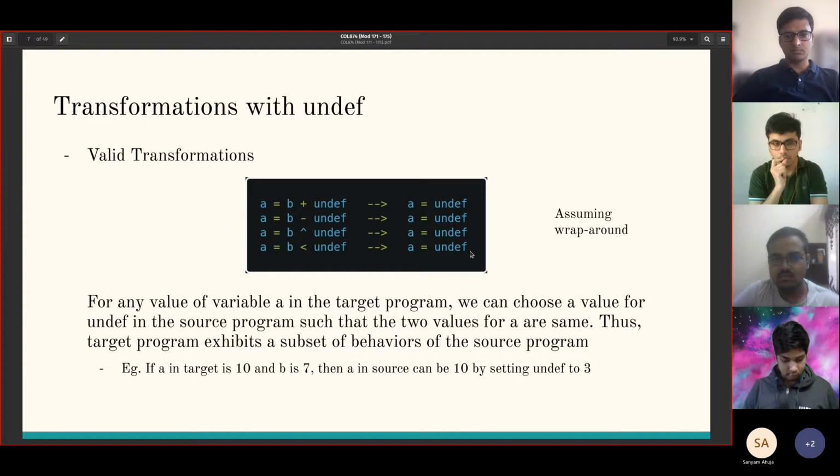So assuming wraparound semantics here, all of these transformations can be reduced to undef because for any value that A can take in the target program, in the source program the same value can be obtained by choosing a different value for undef. For example, if we wanted 10 here and B was 7, then undef can be chosen as 3 in order to get the same value 10. So whatever the target program A can take, the source program can also do that. So these transformations are all valid.